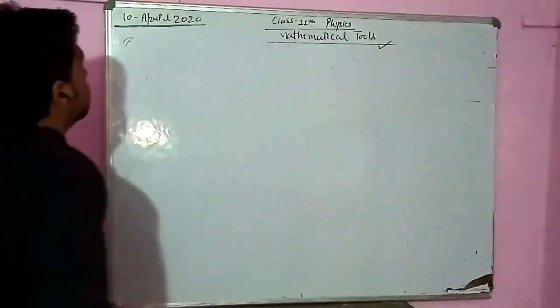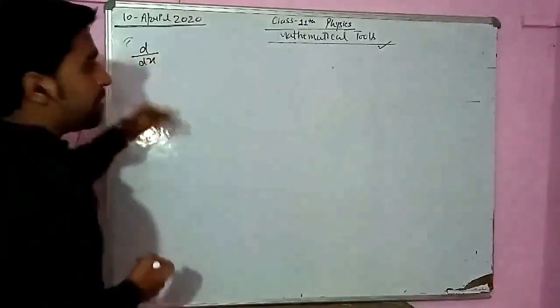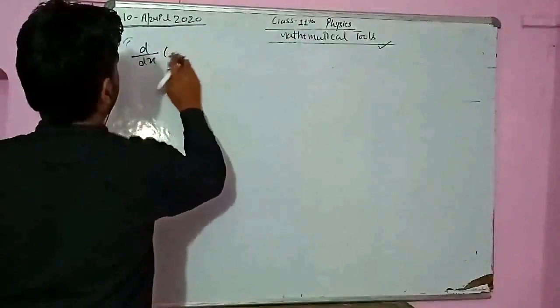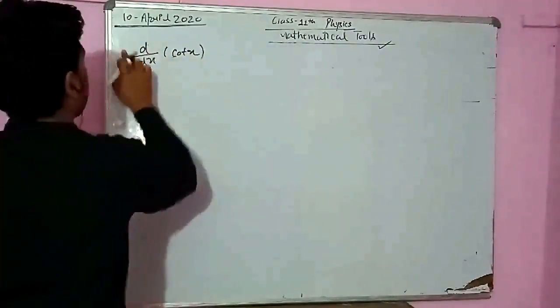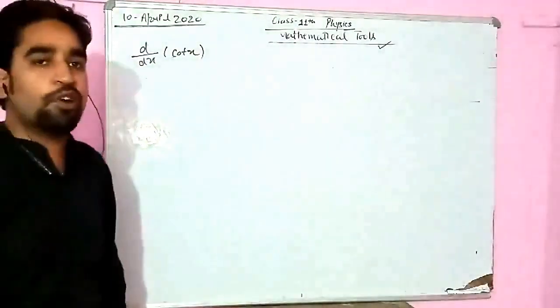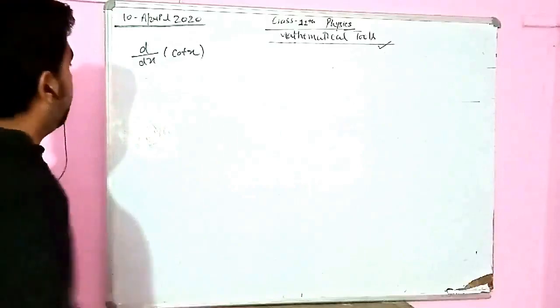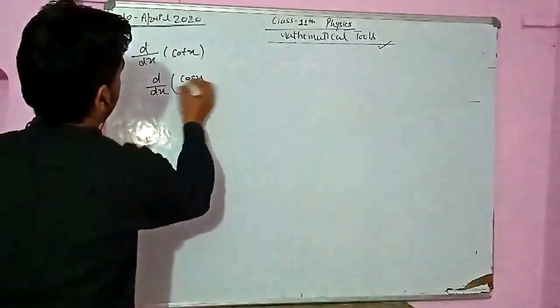Now students, the next one. Sin, cos, tan we have done, then cot. So cot we are going to solve, and you can solve it by yourself. If I could be there in the class, I could give this as a task to solve, but right now I am going to solve it. So how will we solve cot? Again cot we can write in the form of cos x upon sin x.